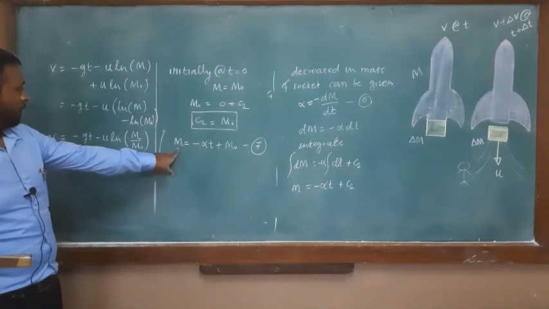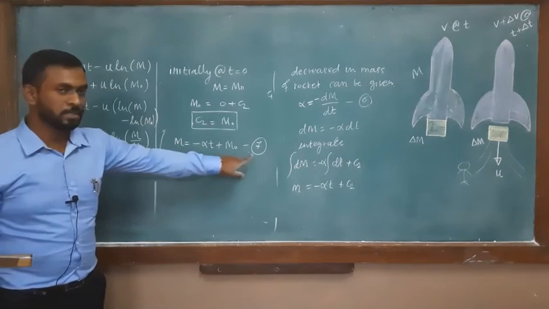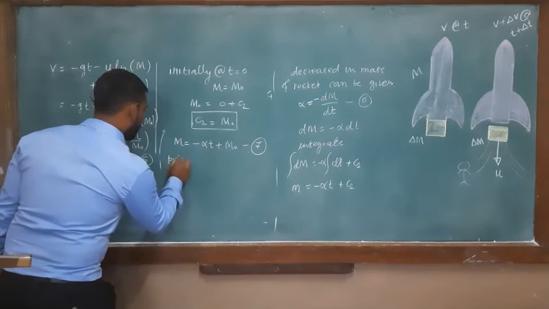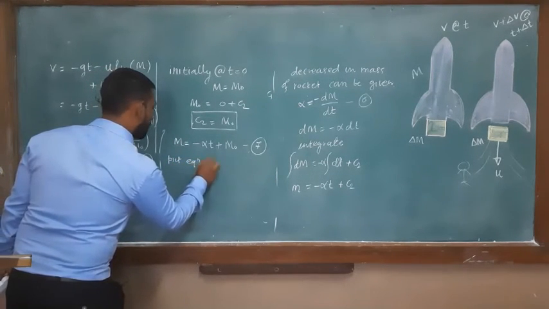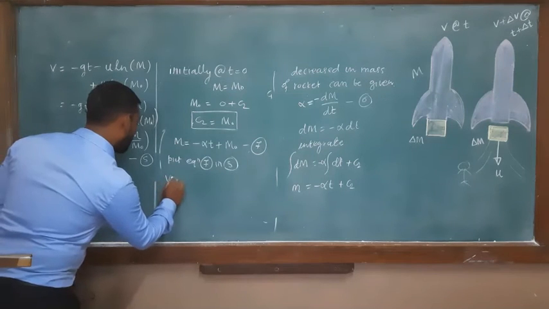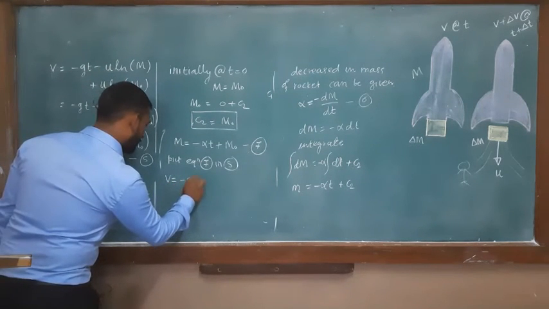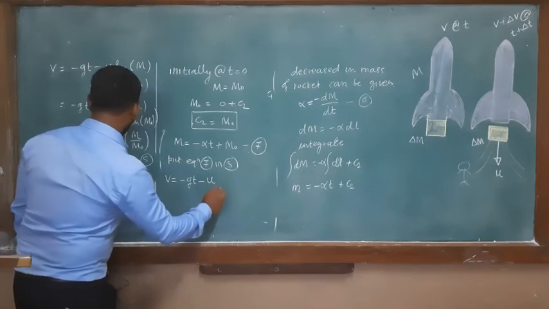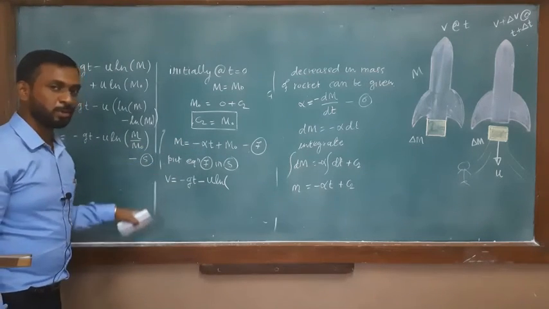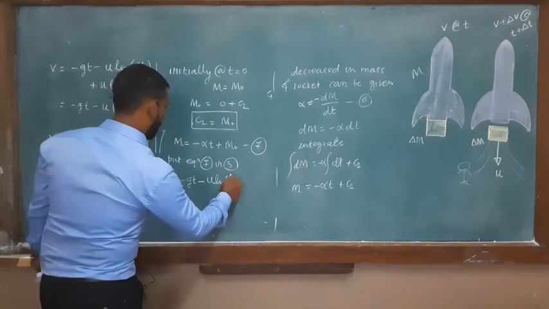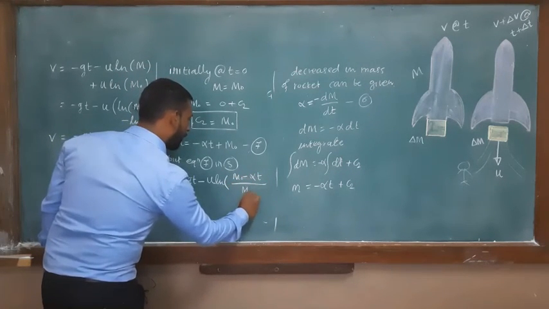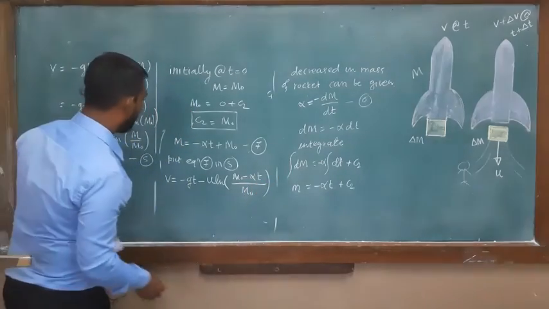Put the value of m from equation 7 into equation 5. What do you get? You will get the instantaneous velocity v equal to minus gt minus u ln of, instead of m, put the values in terms of alpha and initial mass, m0 minus alpha t upon m0.